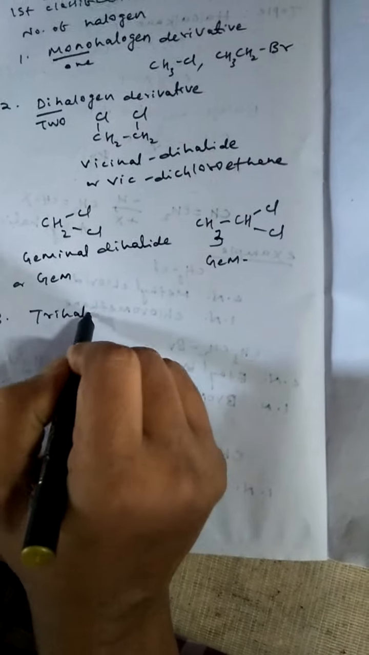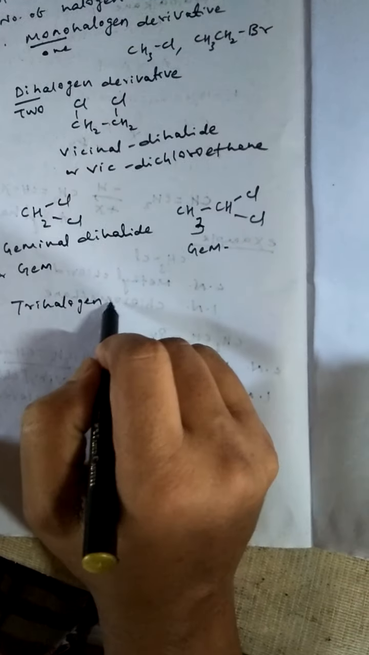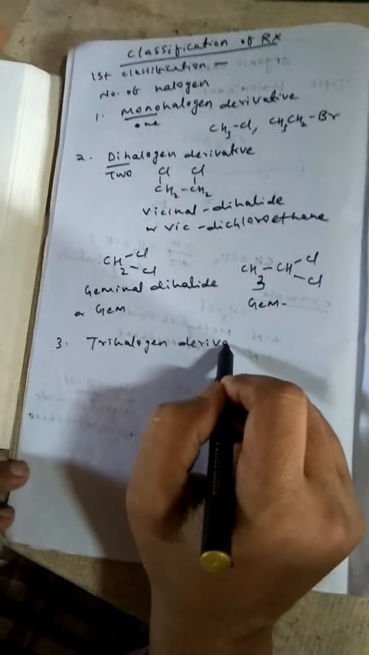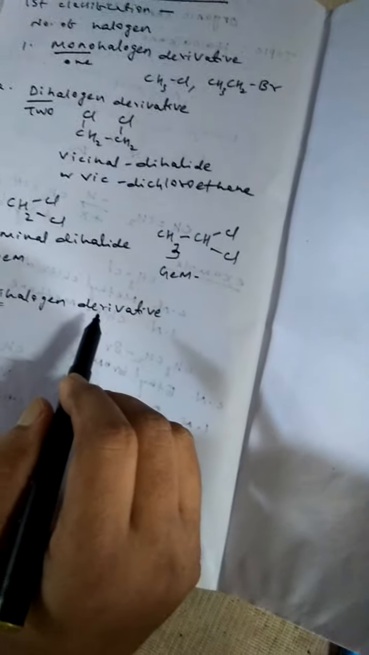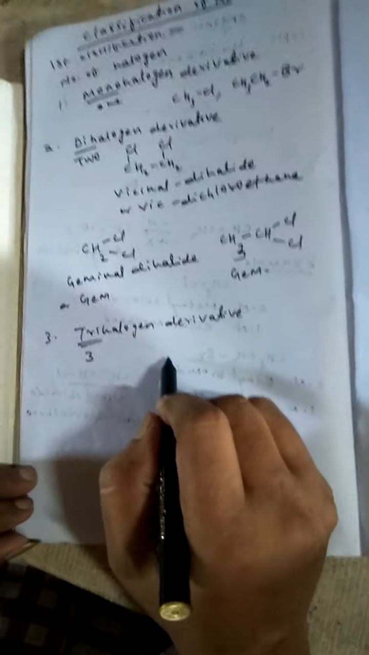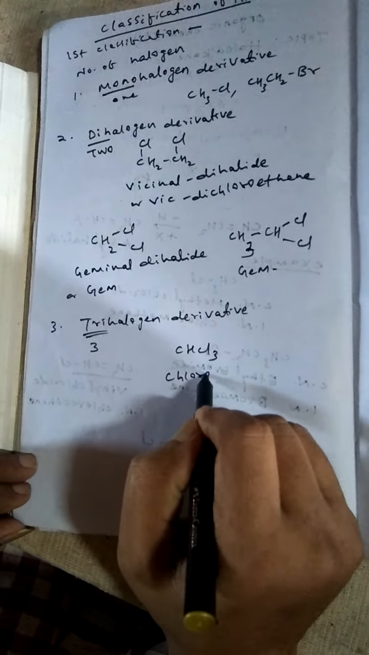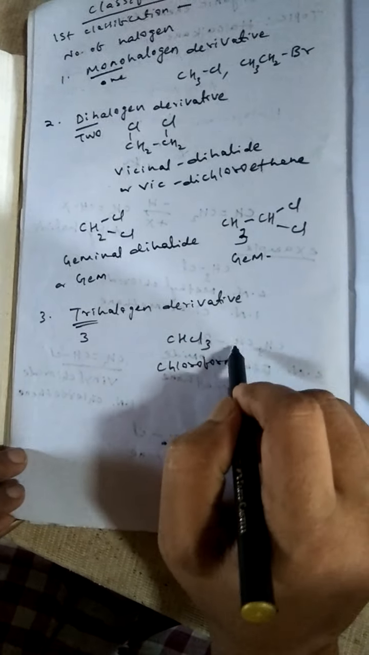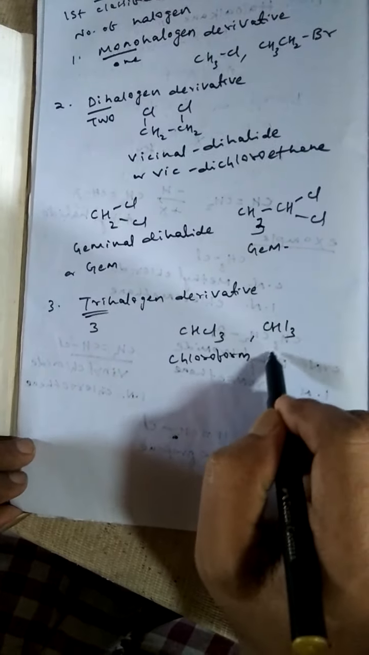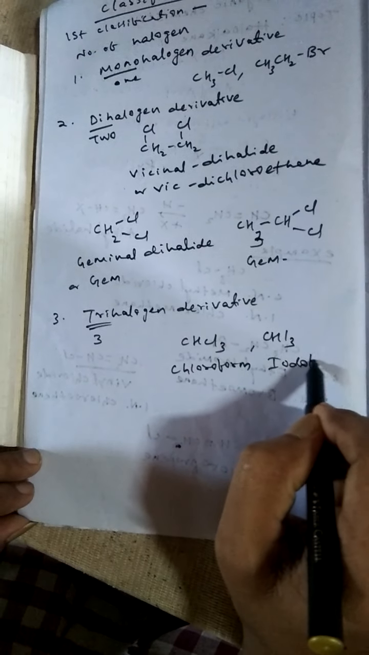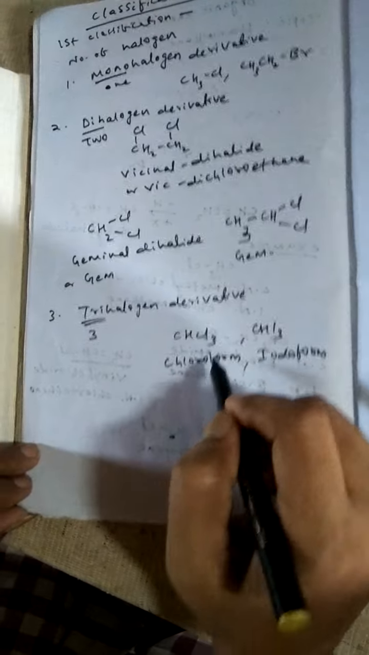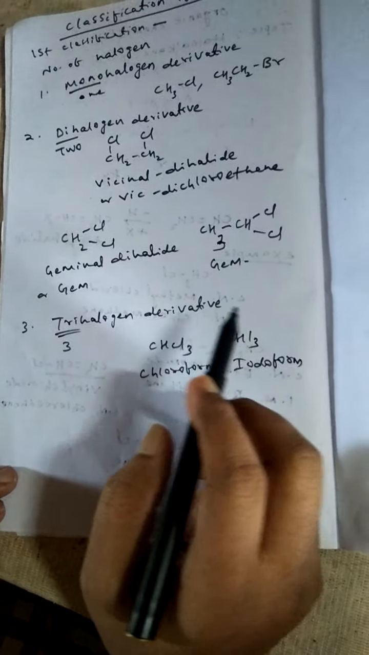Then trihalogen derivative. Tri means three. If three halogens are attached to the hydrocarbon part, then it is called trihalogen derivative. Example, CHCl3, the common name is chloroform. CHI3 is called iodoform. These are trihalogen derivatives.